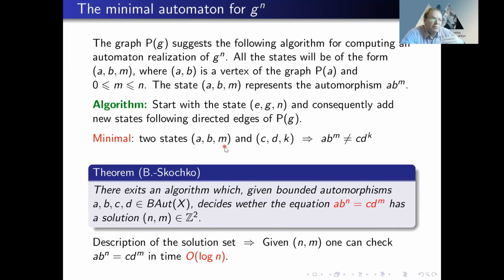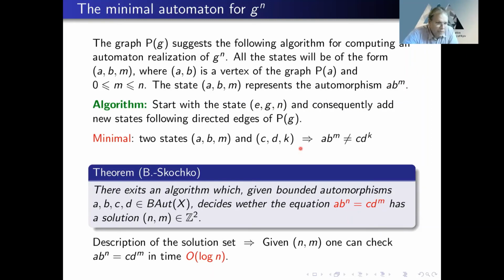And you construct them step by step. But then we need to solve the following problem. How do we know that these states are different? Maybe they define the same automorphism. So each time we construct a new state, we need to check whether these automorphisms are equal.